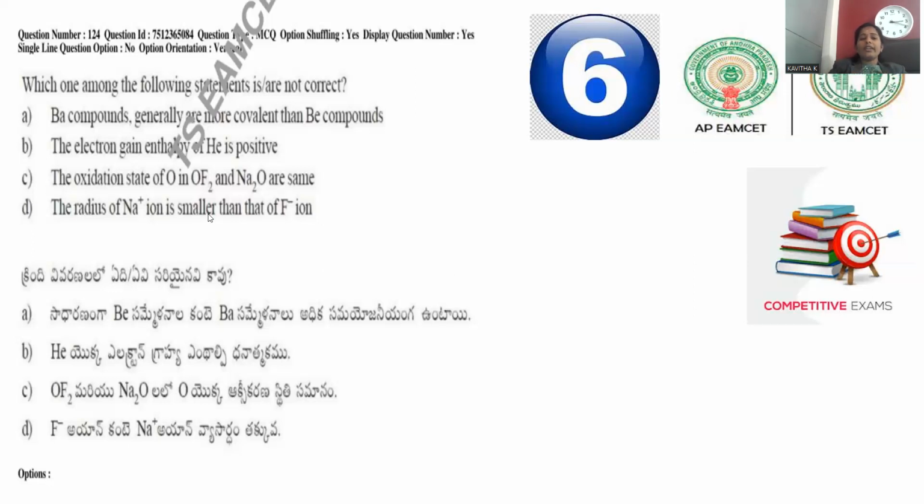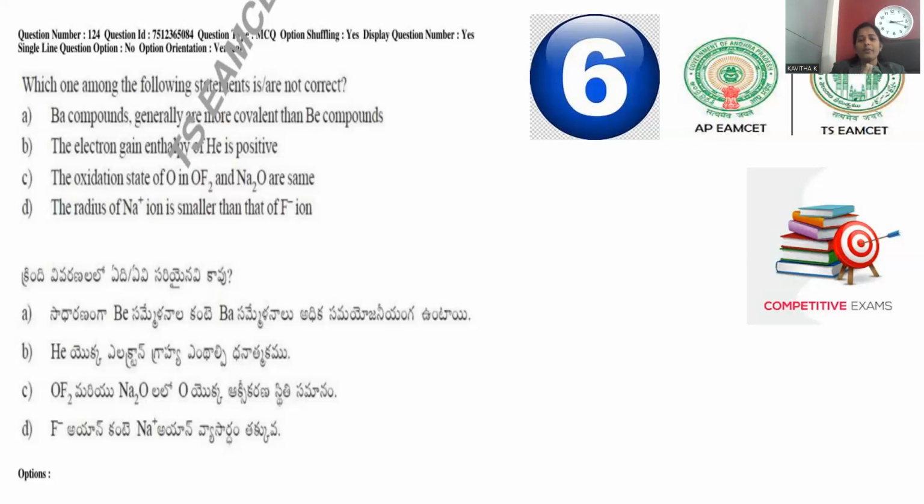But in F-, the atomic number is 9, so the number of protons is 9 only, but the electrons are 10. That's the reason why the nuclear force is weak upon these more numerous electrons. Moreover, the incoming electron repels the already existing electrons.